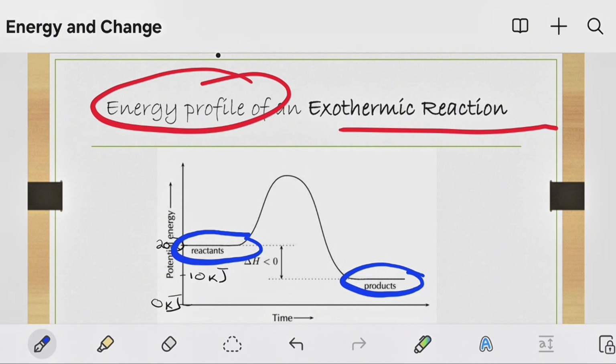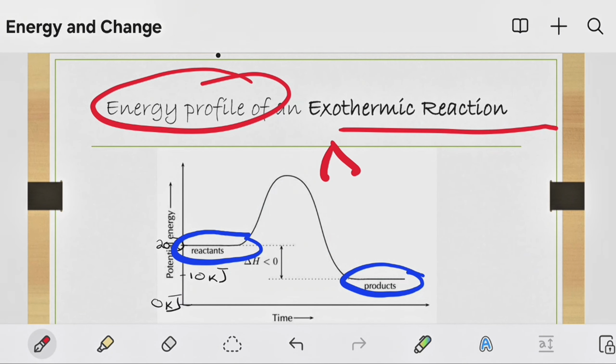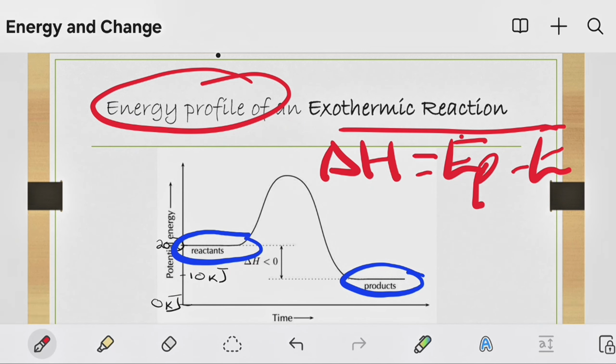But for now, we will be interested in a few things. The first thing that I want us to be interested in is to go back to when we were talking about enthalpy. Do you recall that at this time and moment we said delta H, which is enthalpy, is the energy of the products minus the energy of the reactants? So when you look at this graph, because we have numerical values for the potential energy, we can calculate the enthalpy of this particular reaction.